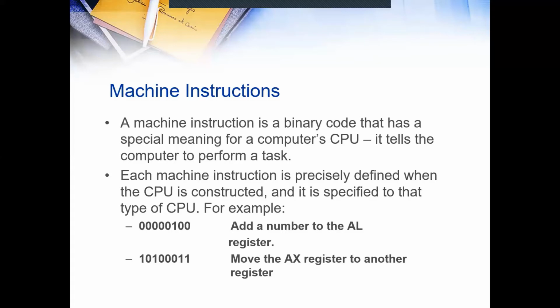For example, at the bottom there, 0000100 may mean nothing to us, but for the computer it means add a number to the accumulator low register. 1010 0011 might mean move the AX register to another register. So machine language is important to the machine, but it's hard for us to understand.